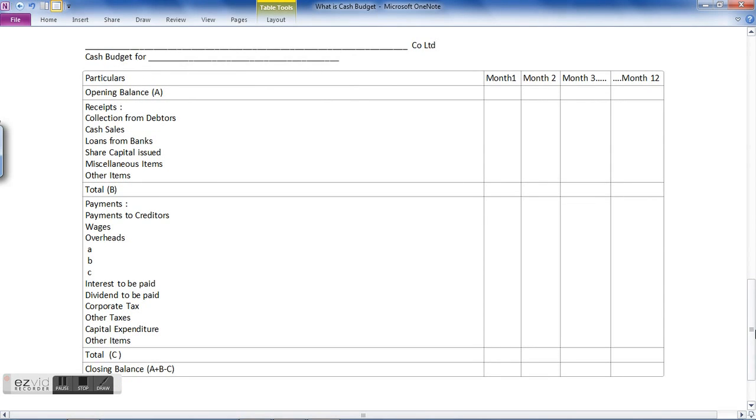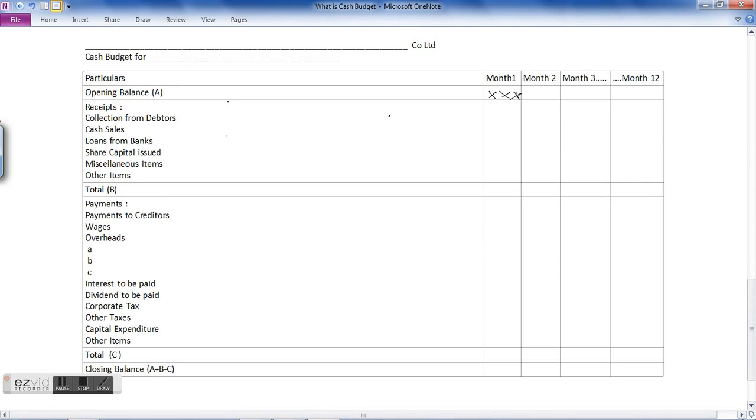Then it's a short term cash budget or short range cash budget, so it's prepared on a monthly basis. So particulars, then for each and every month there is a separate column. Then opening balance. Now this opening balance for month 1 will be the closing balance of last year, the actual closing balance of last year. You need to take that here, in opening balance A. This is the closing balance of last year as per your balance sheet.